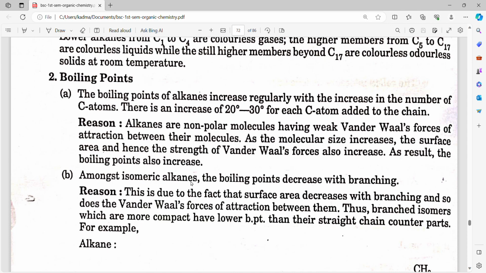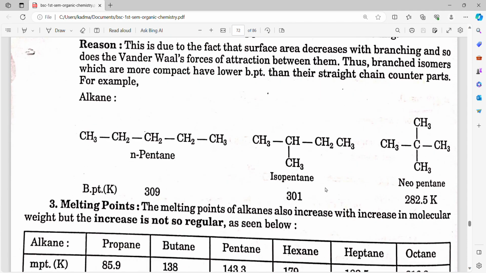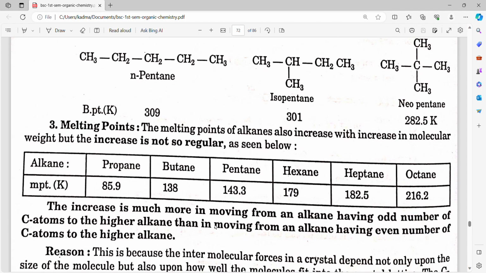Second one is, amongst isomeric alkanes, the boiling point decreases with branching. The reason is that the surface area decreases with branching and so do the van der Waals forces of attraction between them. Thus, branched isomers, which are more compact, have lower boiling points than their straight chain counterparts. For example, the alkanes n-pentane, isopentane, neopentane. This one has the highest boiling point, then this, and then this.